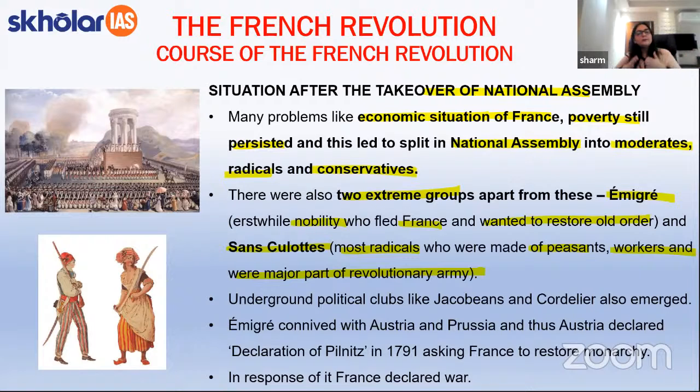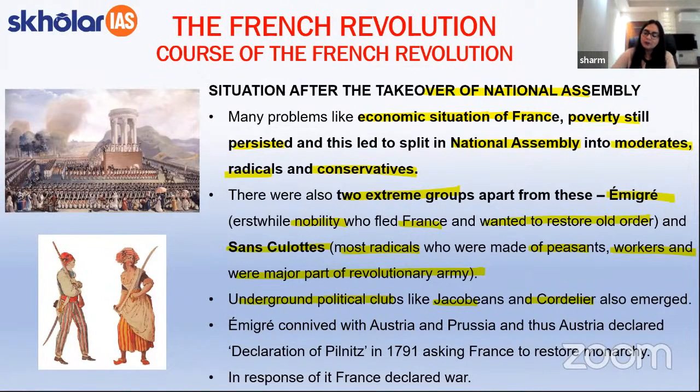Now, students, apart from these 2 categories, there was a third category that was also functioning in France at the time of the French Revolution. Now, what was this? These were the underground political clubs. Now, what were these underground political clubs? The important ones were the Jacobins and the Cordeliers, who had emerged during the course of the French Revolution. And they were also working towards establishing the order of the people who had formerly belonged to the third estate.